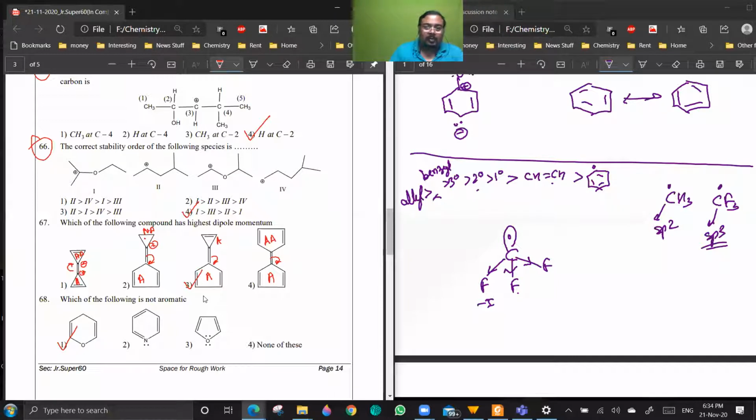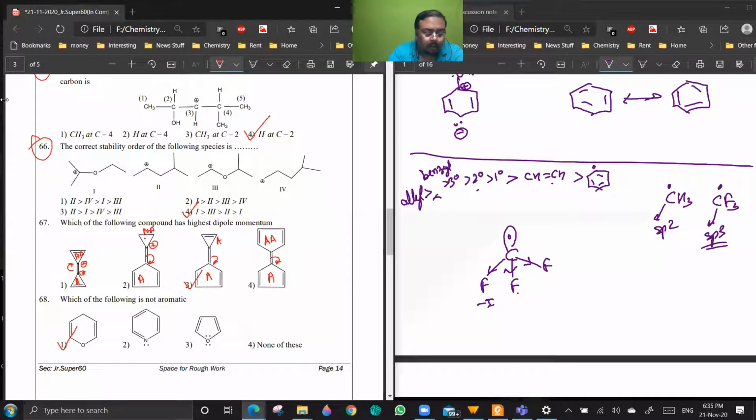No, don't make these types of assumptions. If on delocalizing the pi bond, you get 2 aromatic rings, then that resonating structure will have high stability. Are you getting a point? So the dipole moment will be there because it will stay in the charged state.